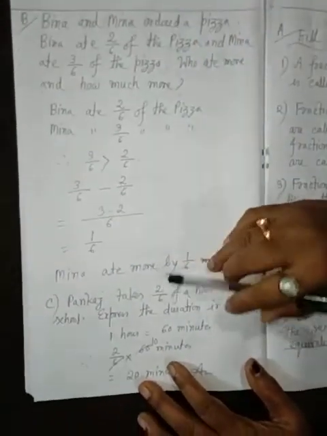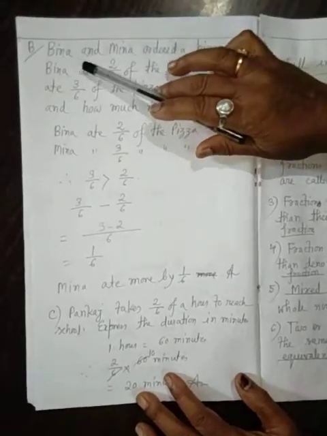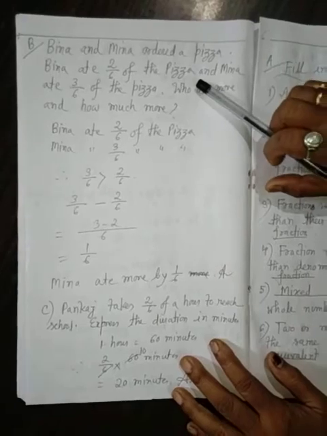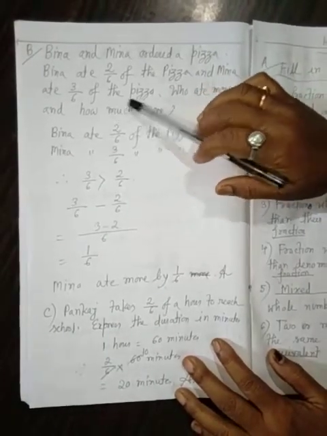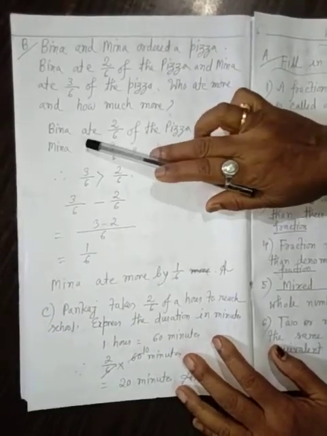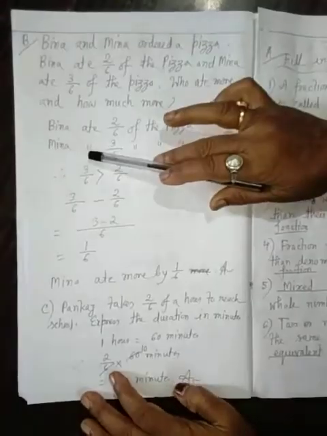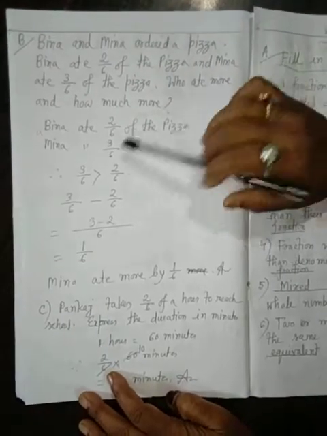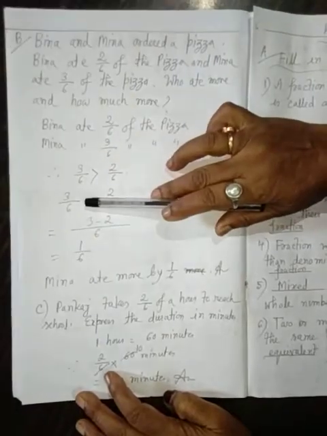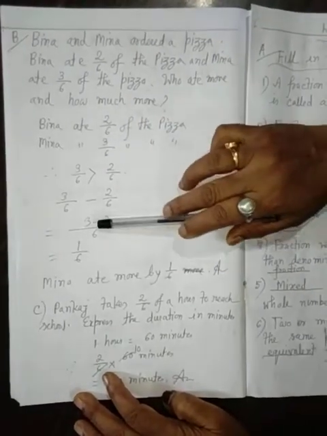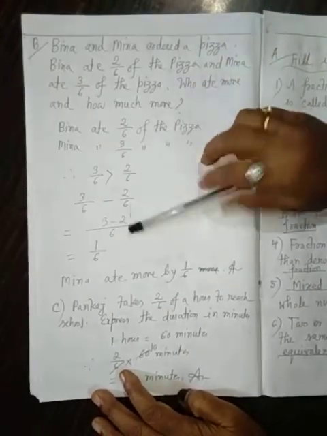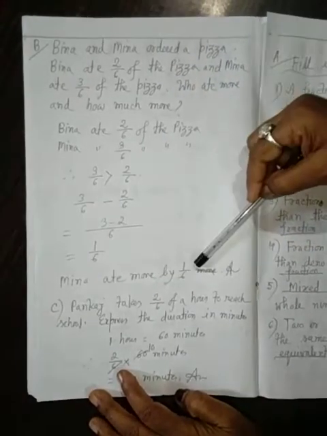Again I repeat, Bina and Mina ordered a pizza. Bina ate 2 by 6 of the pizza and Mina ate 3 by 6 of the pizza. Who ate more and how much more? Bina ate 2 by 6 of the pizza. Mina ate 3 by 6 of the pizza. That is 3 by 6 is greater than 2 by 6. That is 3 by 6 minus 2 by 6. 3 minus 2, 1 by 6. That is 3 by 6 ate Mina. So Mina ate more by 1 by 6.